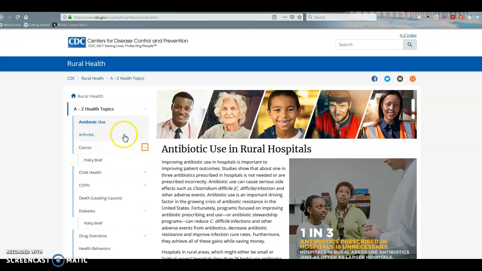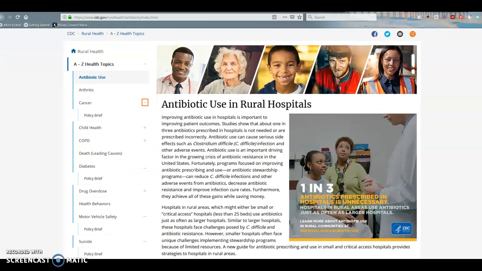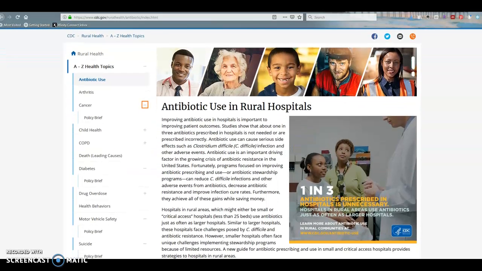So for arthritis, for example, there's no plus sign here. In antibiotic use, there isn't. But if I click on cancer and that plus sign, do you see where it says policy brief? That's a CDC policy, okay? So for the antibiotic one, the page I happen to be on right now, this would not be a policy. This is just an explanation about antibiotic use in rural hospitals. So the CDC doesn't have a policy about that.